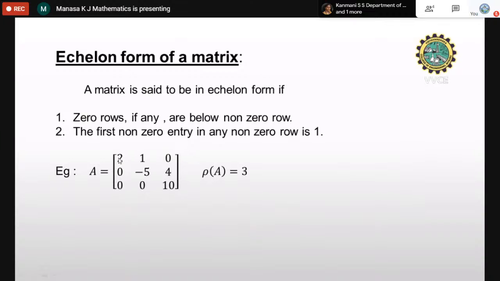If you want to make it 1, you can divide the complete row by 2. So it becomes 1, 1 by 2 and 0 itself, but that is of no use, so you keep it as it is. Next, you come to the second row. In the second row, this becomes the leading entry, the first non-zero entry. So forget about this, it is not a non-zero entry. Now this is the entry, so you don't have to make it 1. You keep it as minus 5 itself.